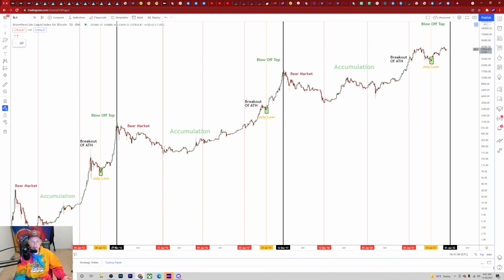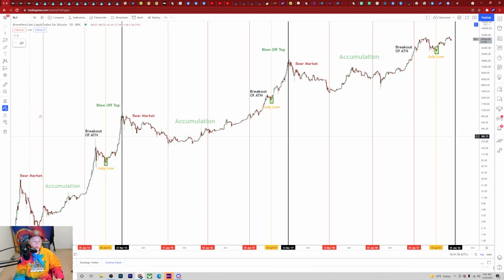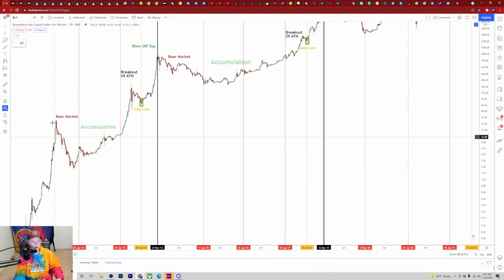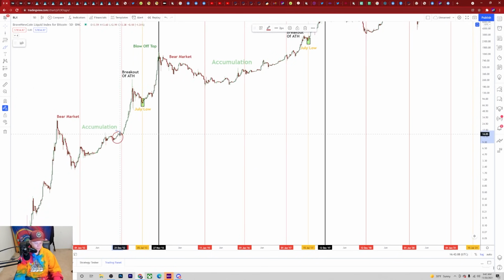Historically, blow-off tops have taken us around the end of the year timeframes. This one topped at the very end of November, whereas if we look at this first cycle, which I really don't talk about a lot because this was pre-halvings, we had never even had a Bitcoin halving up to this point. It didn't happen until right here, which is interesting to me because this is right where we have the first Bitcoin halving, was in this period. I don't remember the exact date, but it was in November.